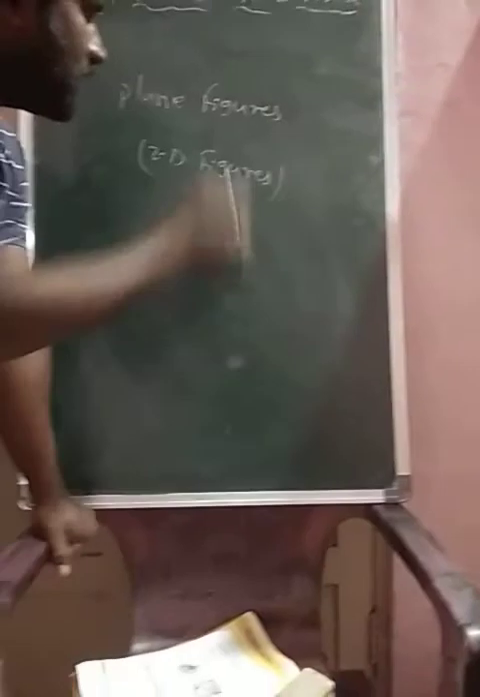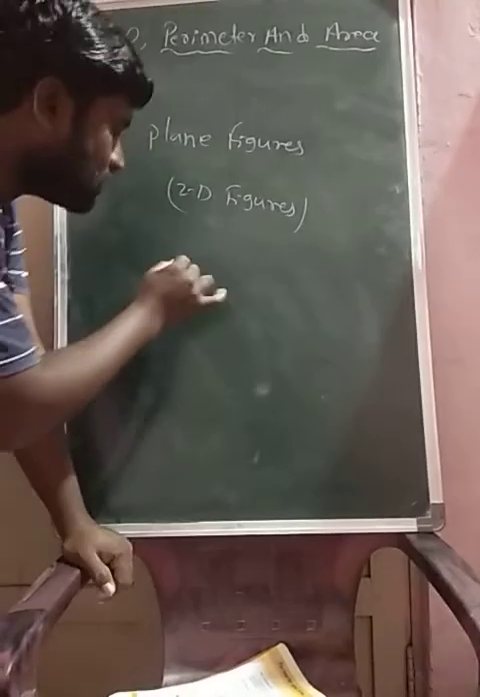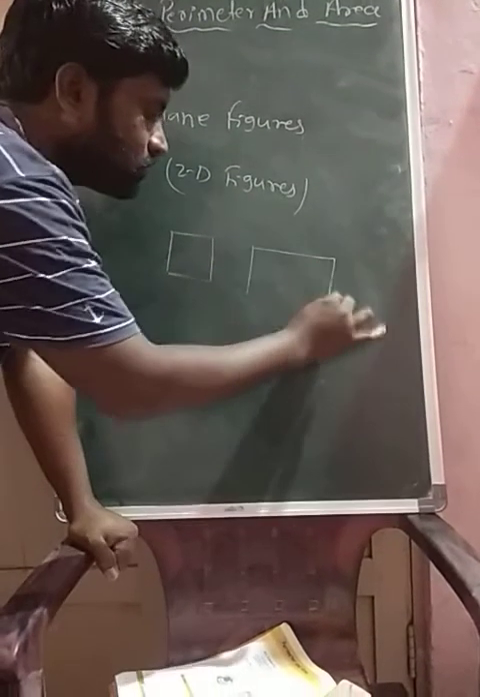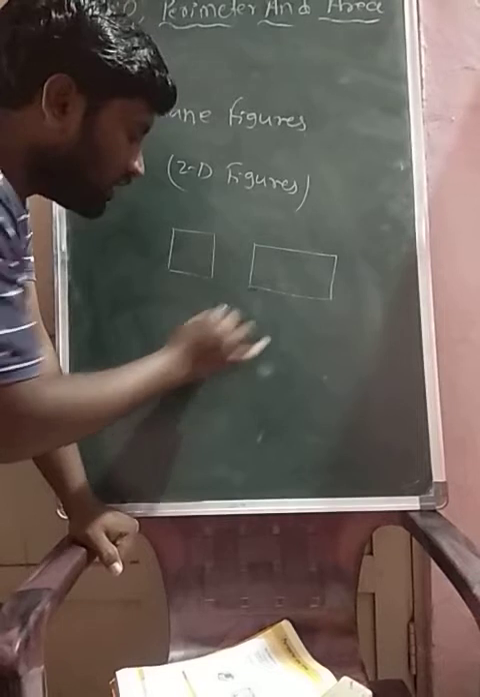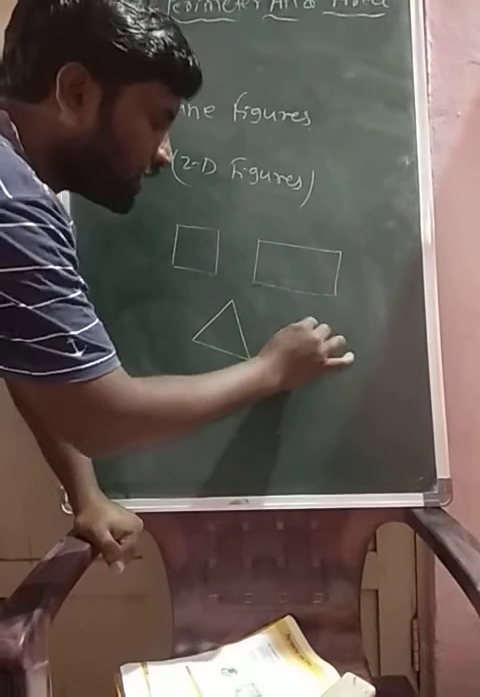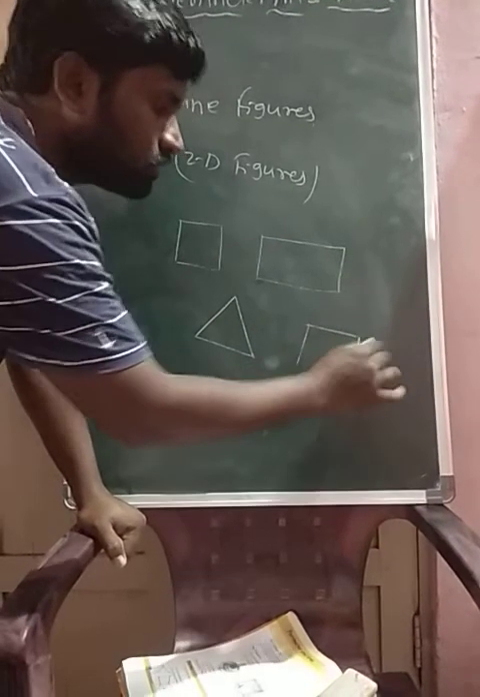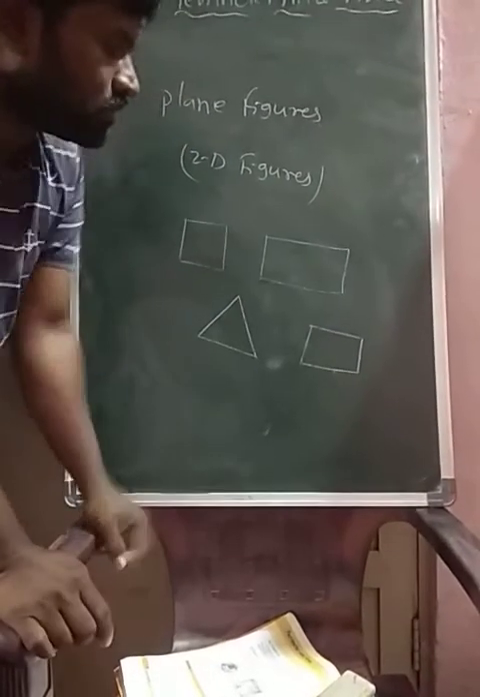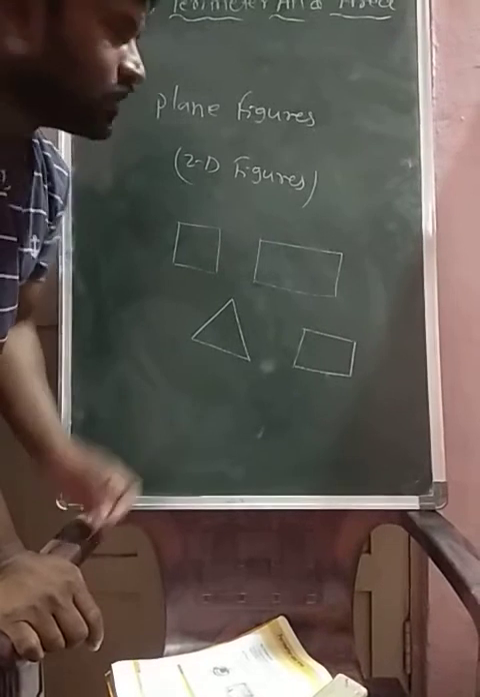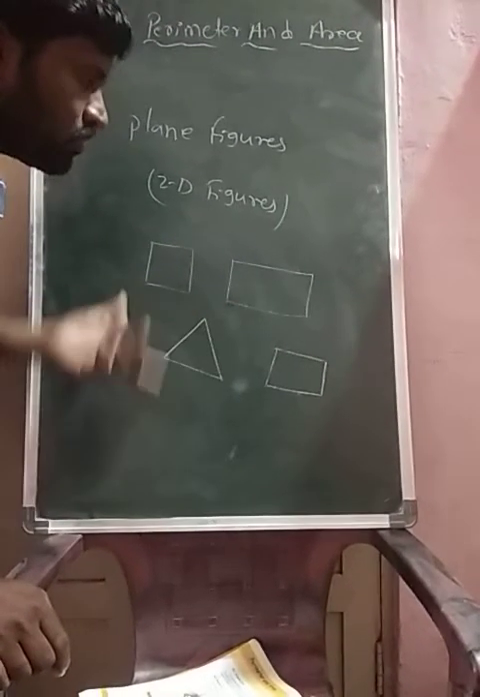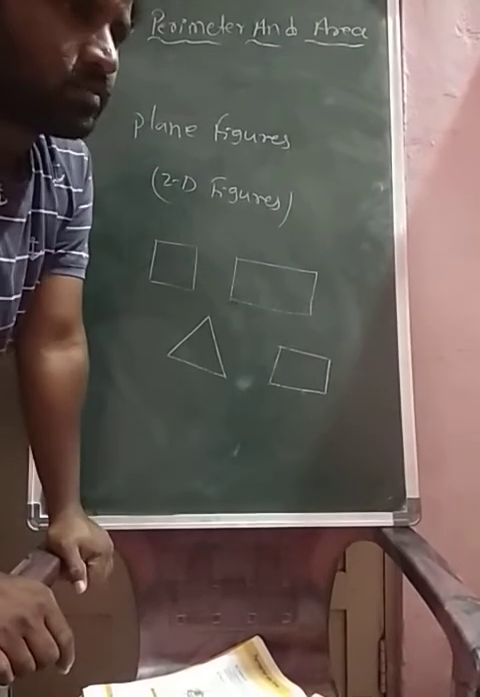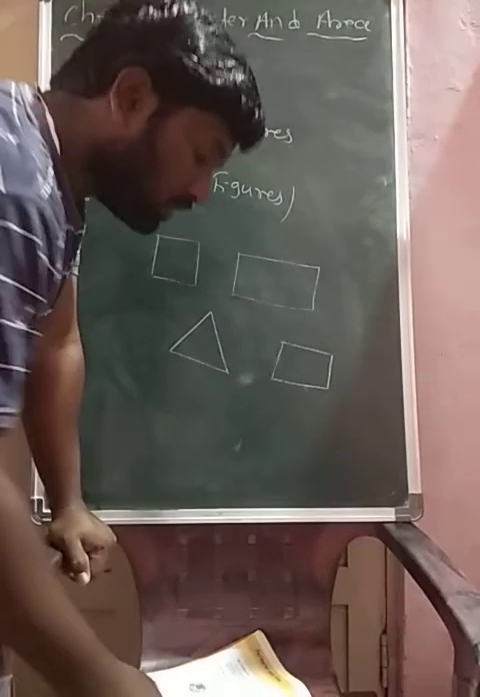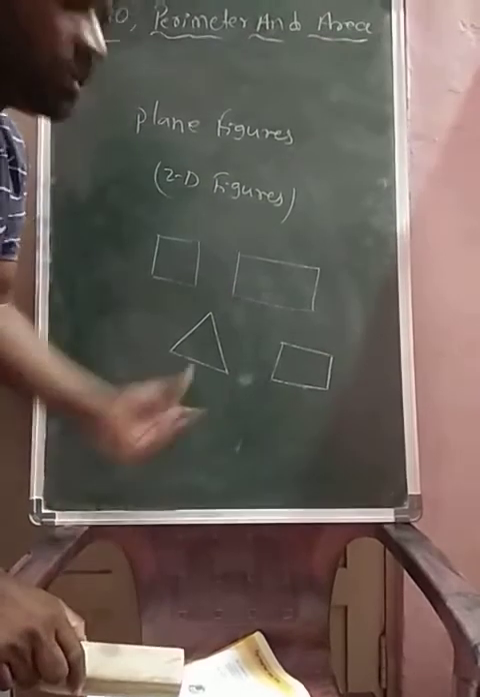We know at that time we discussed a square, rectangle, triangle and a quadrilateral. We discussed these. So these are all examples of 2D figures. Yes, now in this chapter we are going to measure their perimeters.